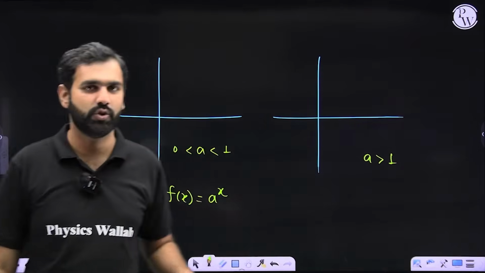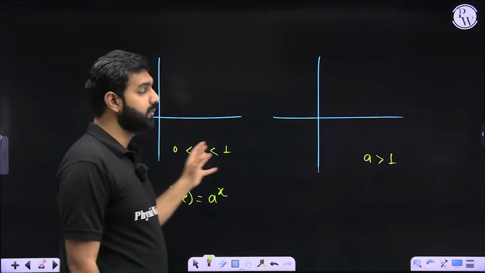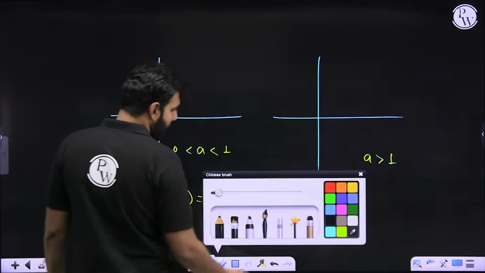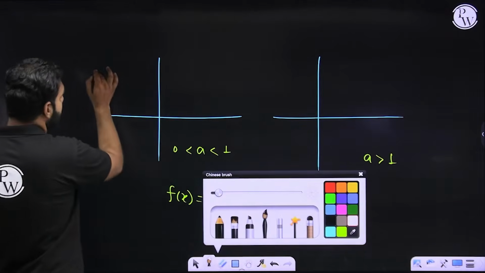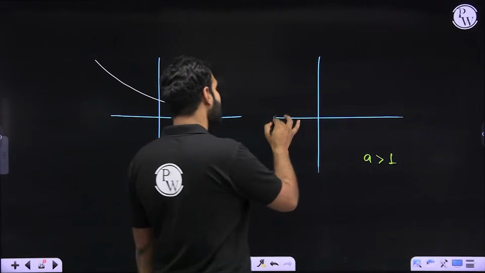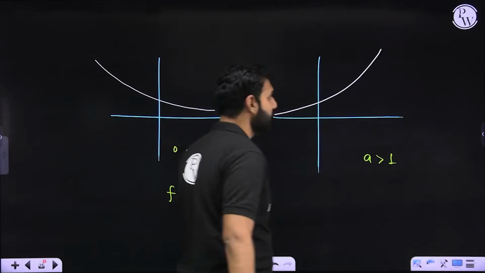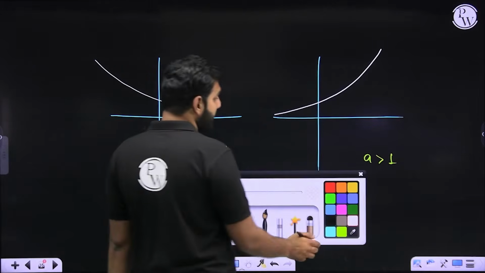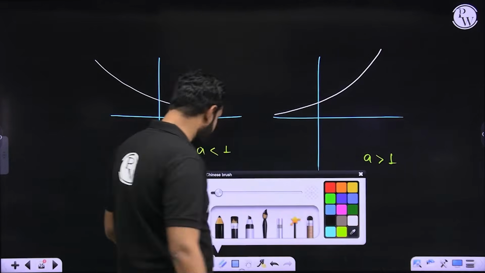We had a discussion on this when we discussed logarithm and functions. Now, whenever a is between 0 and 1, if you draw its graph, it is a decreasing function like this. I hope you remember it. But whenever a is greater than 1, it is an increasing function like this, an exponential function's behavior. Now, why am I discussing all this? I am trying to give you a very simple observation.